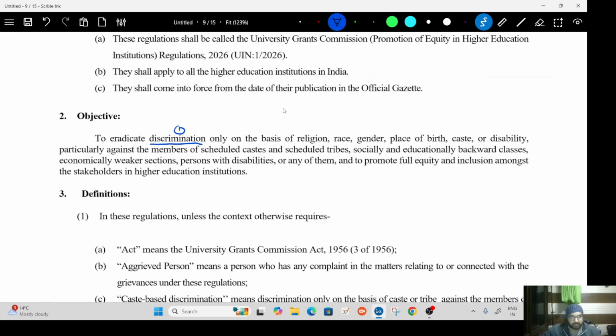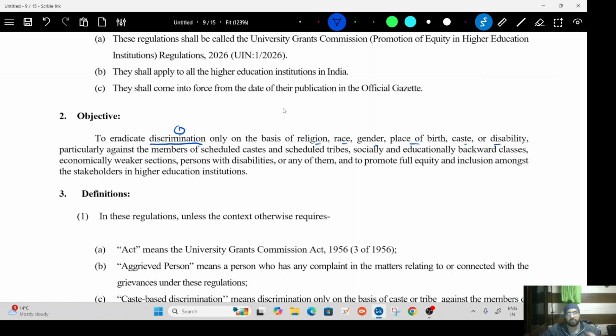They want to remove discrimination on the basis of religion, race, gender, place of birth, caste, or disability. Now, when they say caste, they mean all castes, irrespective of any SC, ST, or OBC.